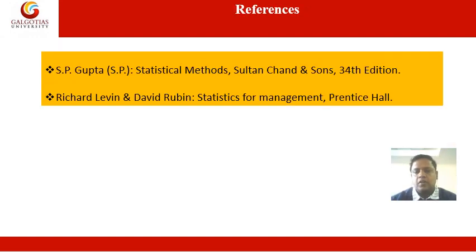Now, these are the two reference books which you can follow. The first is by S.C. Gupta, titled Statistical Methods, published by Sultan Chand and Sons, and you can use the 34th edition onwards. And the second is by Richard Levin and David Rubin, titled Statistics for Management, published by Prentice Hall. You can follow these two books.